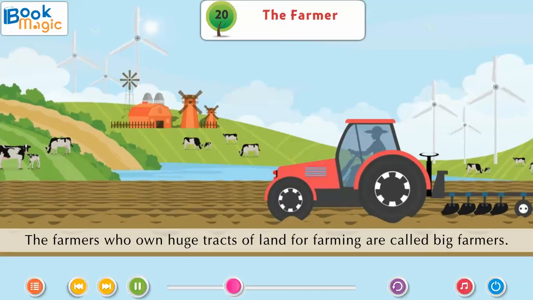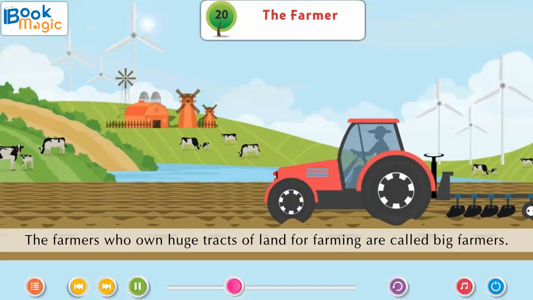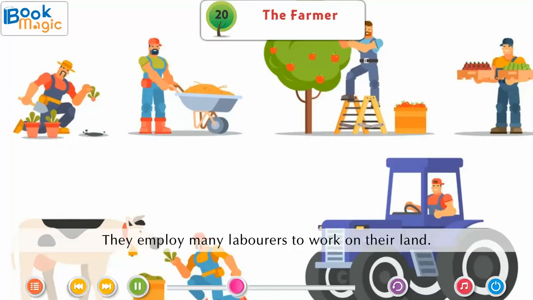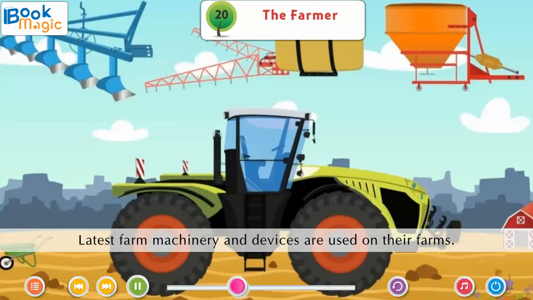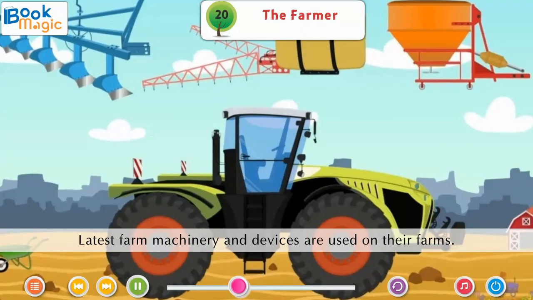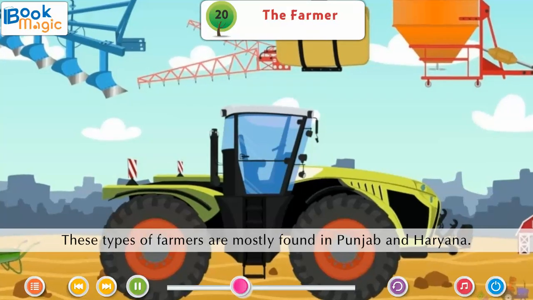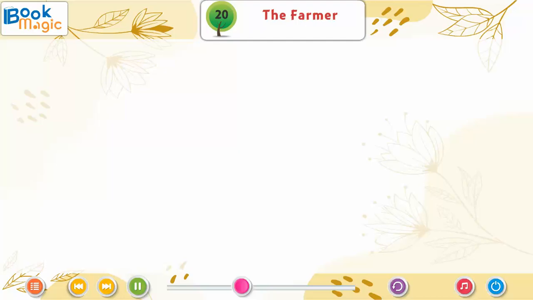Big farmers. The farmers who own huge tracts of land for farming are called big farmers. They employ many laborers to work on their land. Latest farm machinery and devices are used on their farms. These types of farmers are mostly found in Punjab and Haryana.